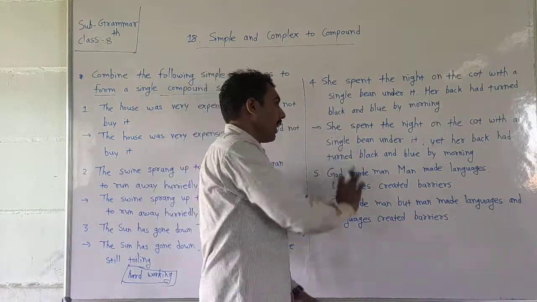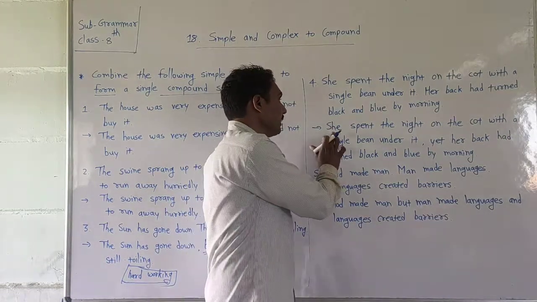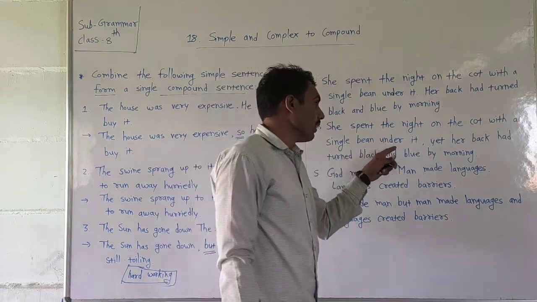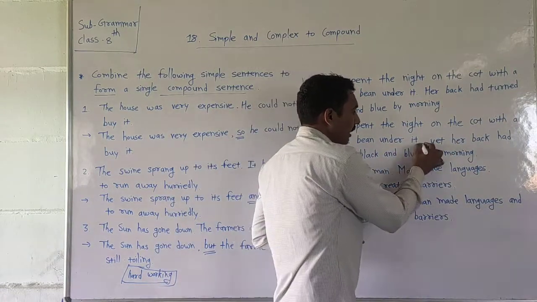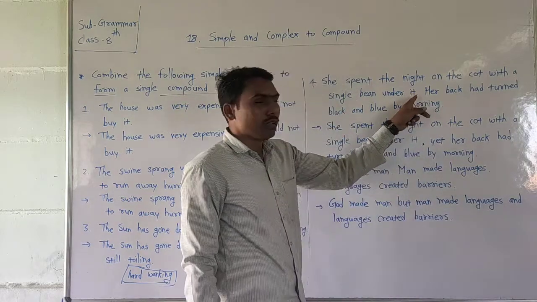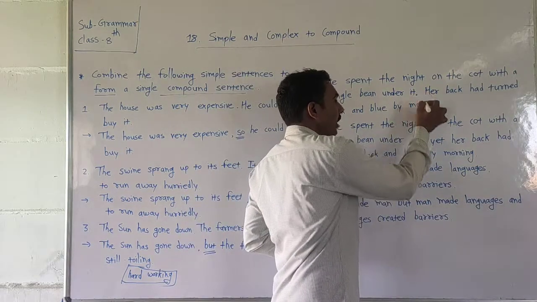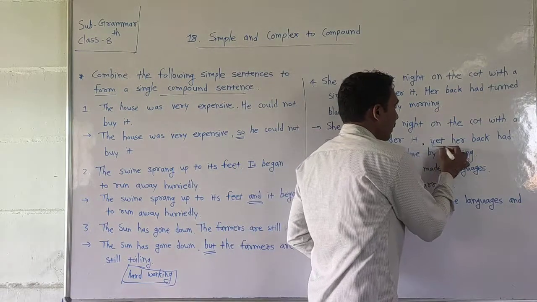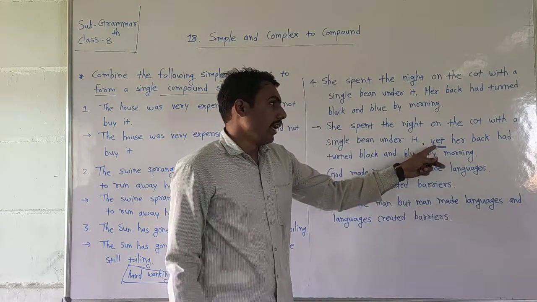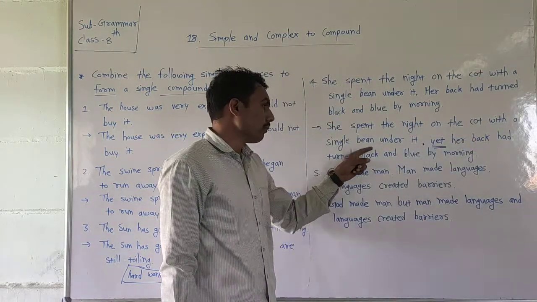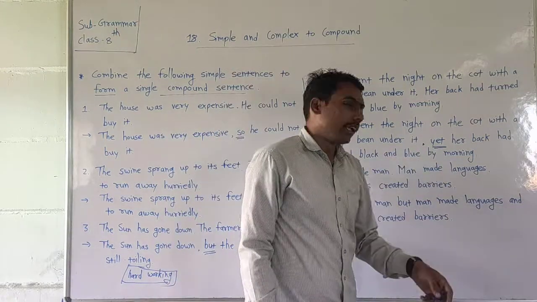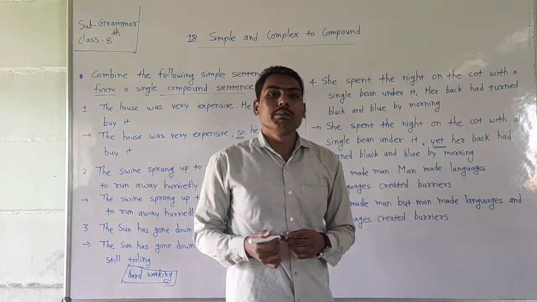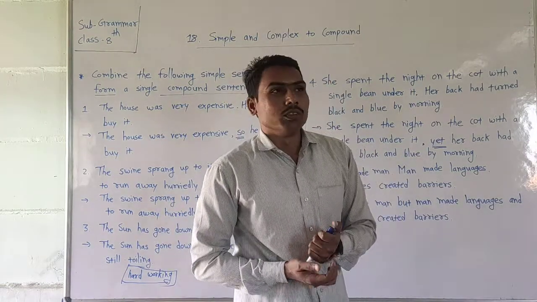We write the first sentence as it is: She spent the night on the coat with a single pin under it, comma. We use a comma instead of the full stop, and we use the coordinating conjunction "and": and her back had turned black and blue by morning. In this way, by using coordinating conjunctions, we can make simple sentences into compound sentences.